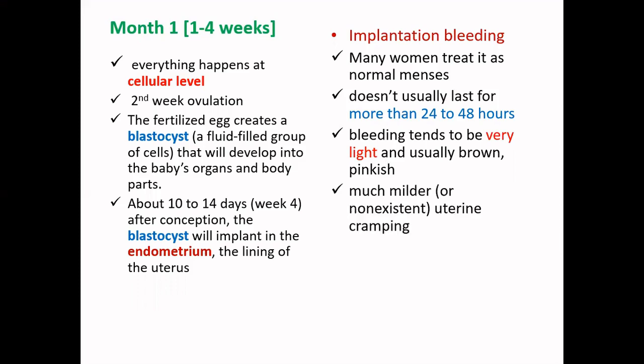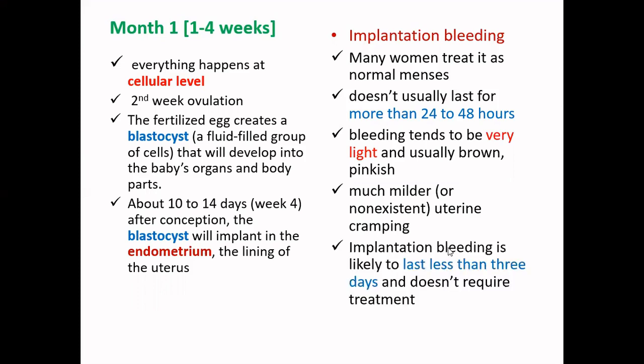It is much milder, and you may also find very little of the uterine cramping which you might otherwise find during a normal menstrual cycle. Implantation bleeding is likely to last for less than 3 days. As I've suggested, 24 to 48 hours, or it might extend by 1 more day, but altogether it may last for less than 3 days and doesn't require any treatment.